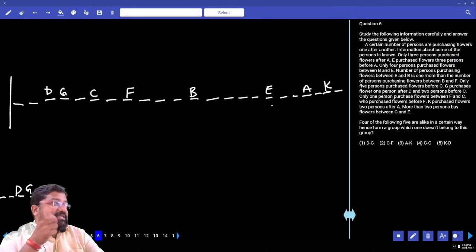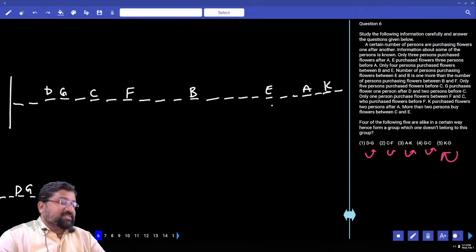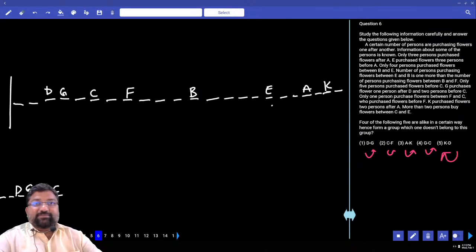So what should we do? Right side or left side? DG, right side of D. Right of D is G. Next, C and F. F is to the right of C. A and K, K is to the right of A. G and C, C is to the right of G. K and D, reverse, K is to the right of D. There is a mistake. Which option is my answer? Fifth option.